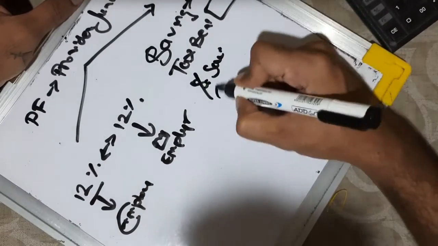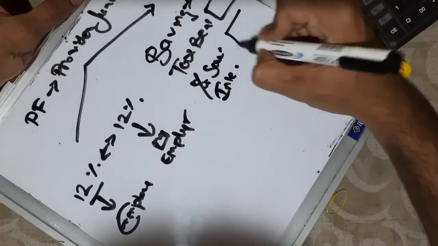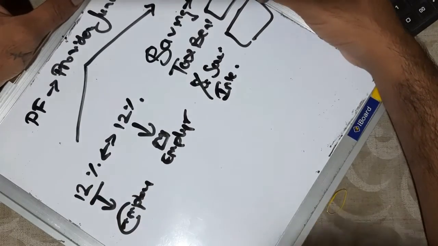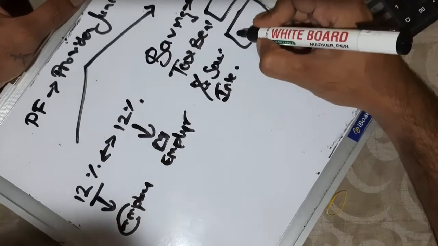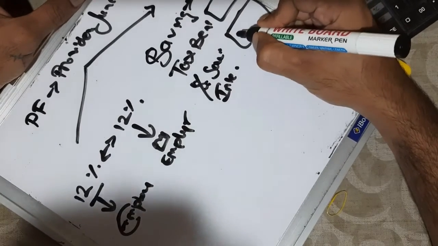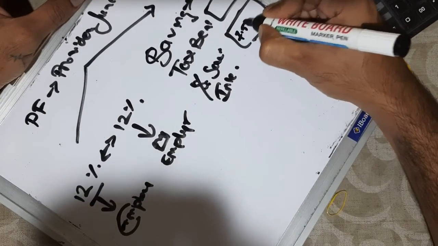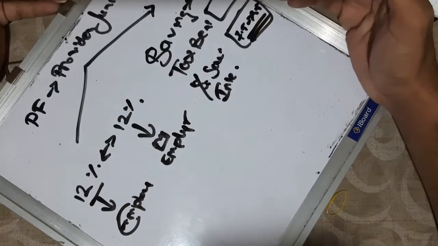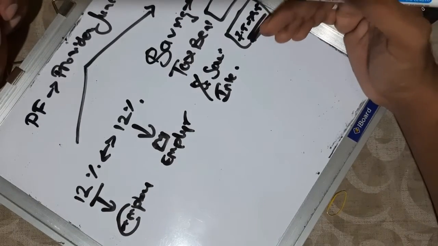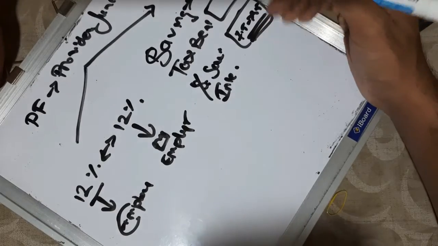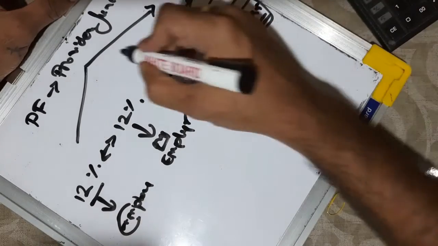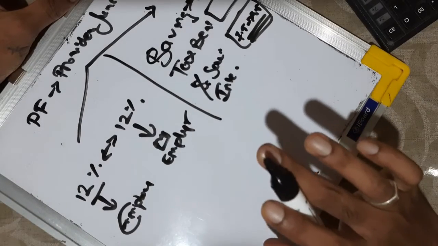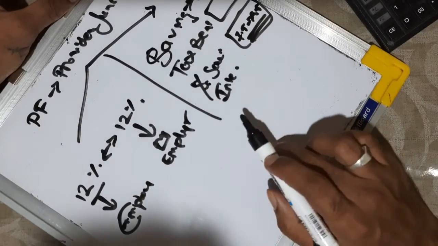Then there is interest on this deposit. Not only do you get the savings and tax benefit, but you also get yearly compounded interest that varies between 7.5 and 8.5 percent somewhere. So it changes every year, or if not every year, in a couple of years, as per the policy of the central government. So now you understand why PF is one of the most important and most beneficial retirement plans.